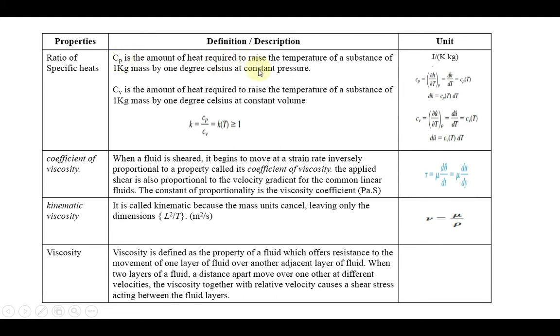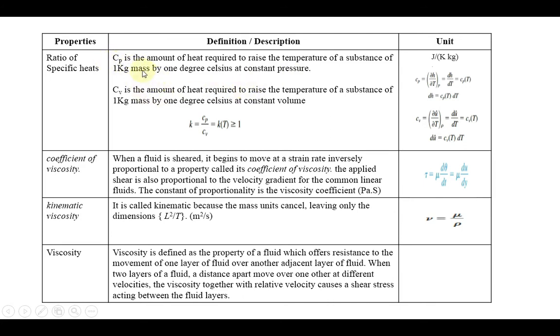If you cannot understand the definition very clearly, just go to the unit, and there you can easily understand the meaning of the terms. It is the amount of heat required to increase the temperature for the corresponding amount of mass. Here we are considering 1 kg of mass and increasing the temperature by 1 degree Kelvin. We need to identify how much heat is required, and that happens under the constant pressure condition. So that is called Cp, the specific heat at constant pressure.